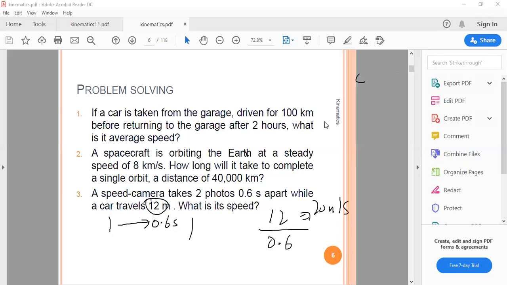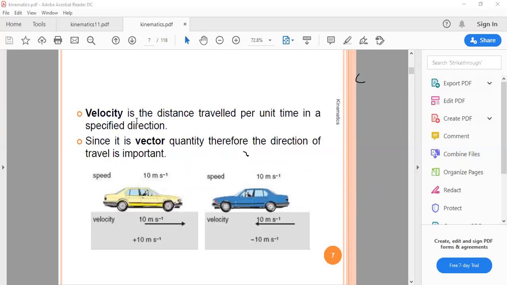Okay. Now let's move on to the next topic, which is going to be velocity. Can everybody see the PDF? So what is velocity?